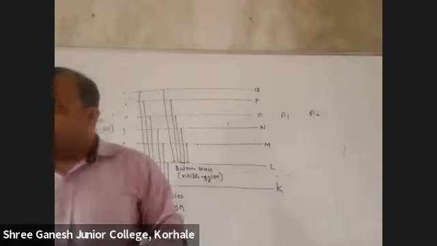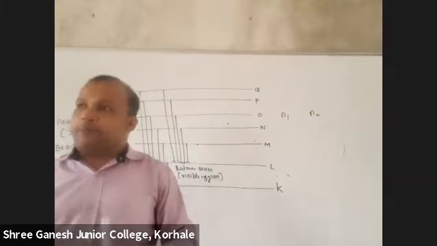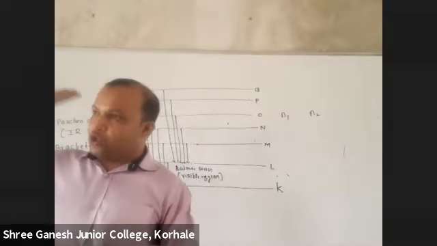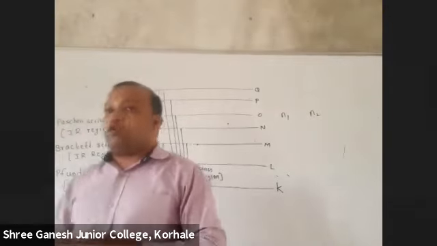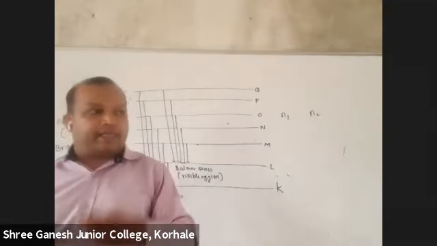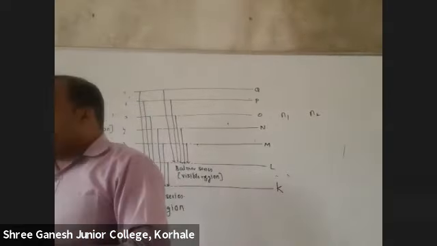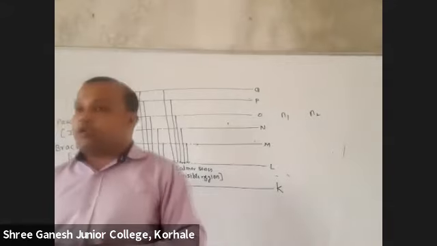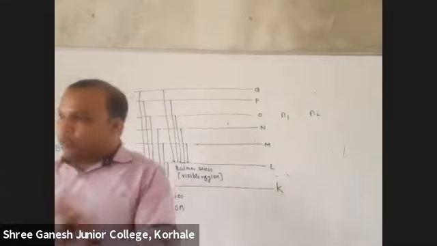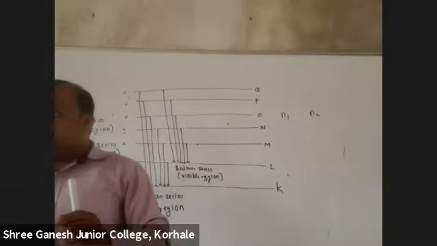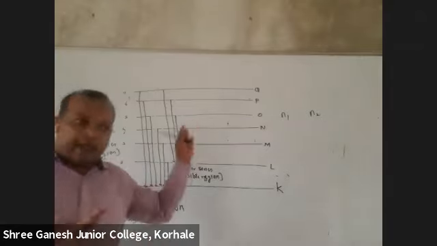Then the fourth series, Brackett series. n1 is equal to 4 and n2 can be 5, 6, 7, and so on. Then Pfund series. n1 is equal to 5 and n2 can be 6, 7, 8, and so on. Last one is Humphrey series. n1 is equal to 6 and n2 can be 7, 8, 9, whatever is there. So you should put dot dot dot, so it continues. Got it? General idea you got?